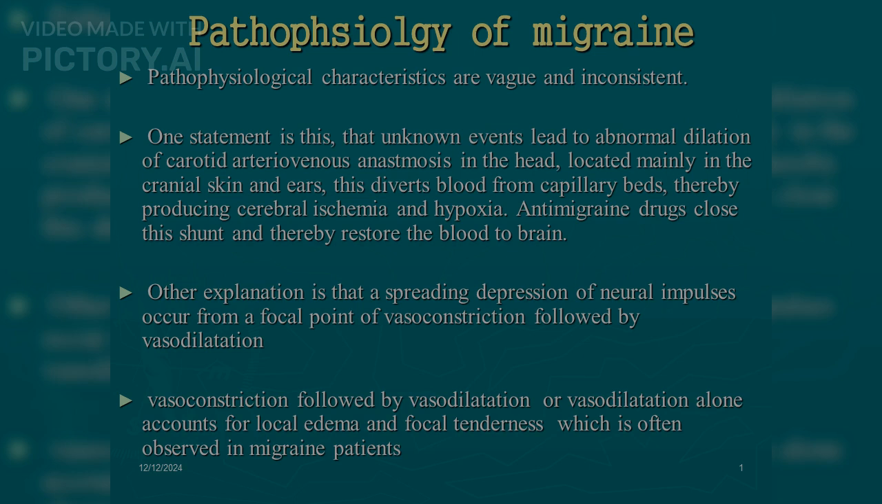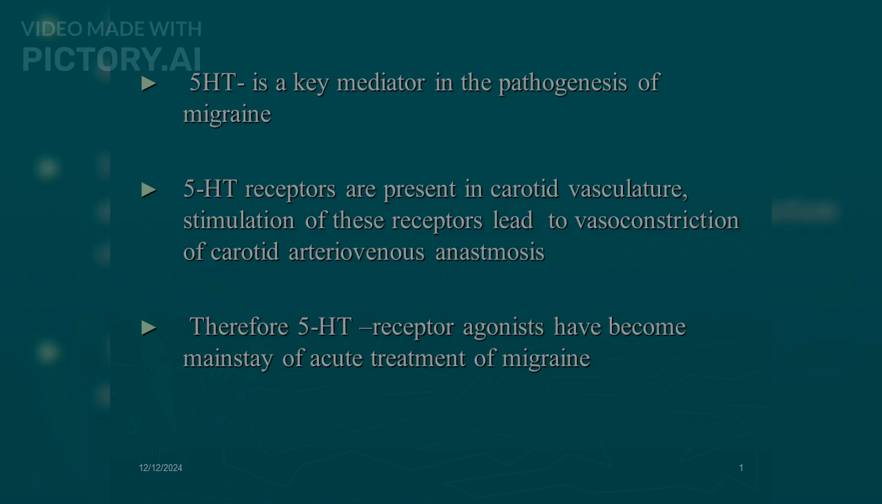Another explanation is that a spreading depression of neural impulses occurs from a focal point of vasoconstriction followed by vasodilatation, or vasodilatation alone, which accounts for local edema and focal tenderness, often observed in migraine patients. 5-HT is a key mediator in the pathogenesis of migraine. 5-HT receptors are present in carotid vasculature. Stimulation of these receptors leads to vasoconstriction of carotid arteriovenous anastomosis. Therefore, 5-HT receptor agonists have become the mainstay of acute treatment of migraine.